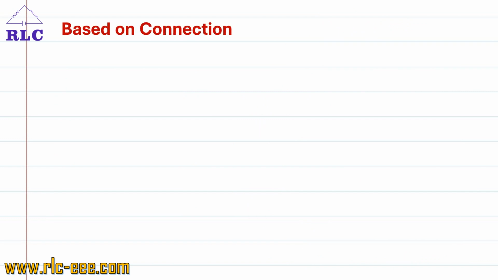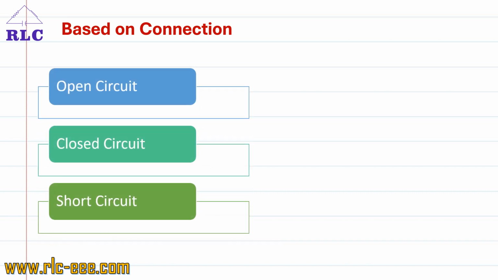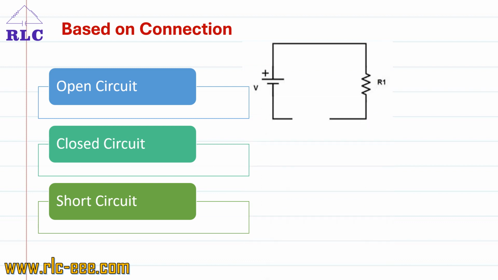Next is based on the connection or the condition of the circuit. It can be classified as open circuit, closed circuit, and short circuit. What is an open circuit? Whenever there is a break in a circuit, current cannot complete its path through the load. Such a circuit is called an open circuit. For example, consider a circuit where a battery and the resistors are not connected. There is an open in the circuit, hence it is called an open circuit.